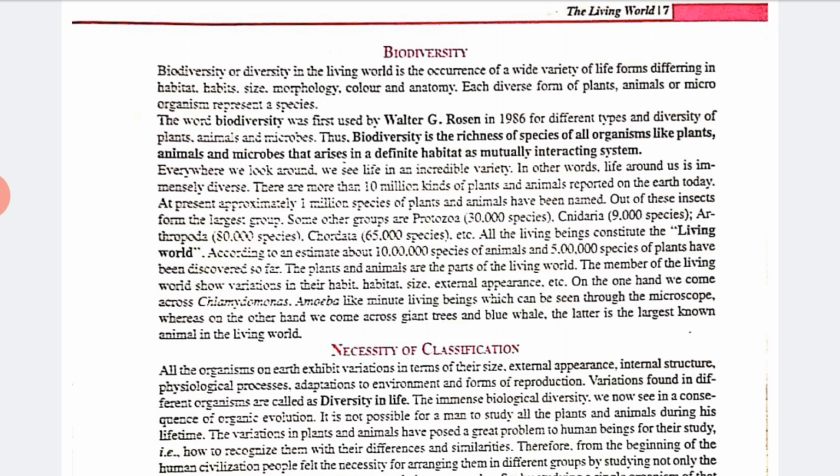So this is all about the study of animals and the species, which is known as biodiversity. It means we should know their habitat, their habits, what their size is, and what their external appearance is. So we will know about the morphology, color and anatomy. All these things will be counted under biodiversity. Okay, thank you.